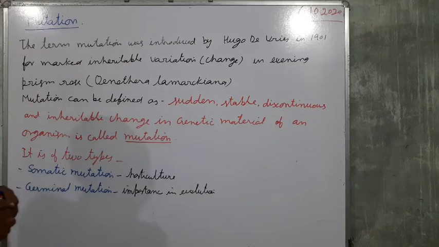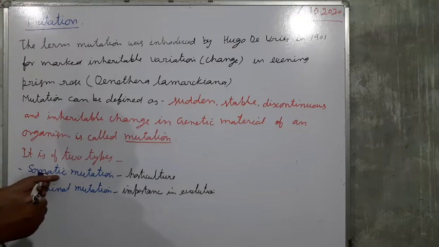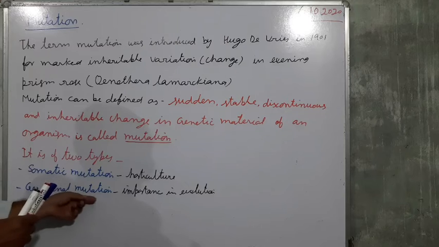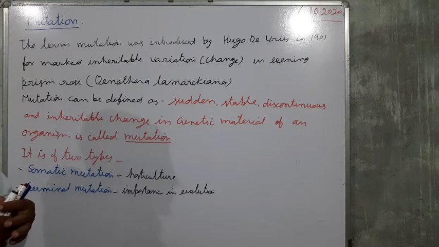So this mutation takes place in the somatic cell and this mutation takes place in the germinal cells or the germ cells.